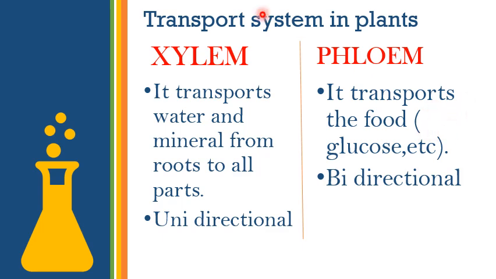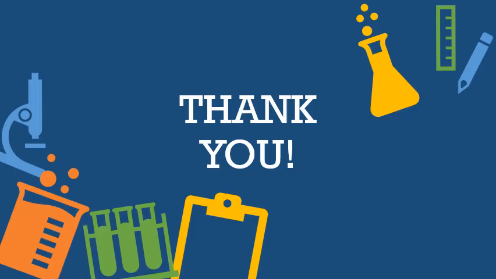Like if the photosynthesis has happened in the middle leaf, the food will go upside also and downside also. It will go to the root side below, and to the flowers above also. So that's why phloem transports in both directions. Okay, thank you. In the next lecture we will learn further.